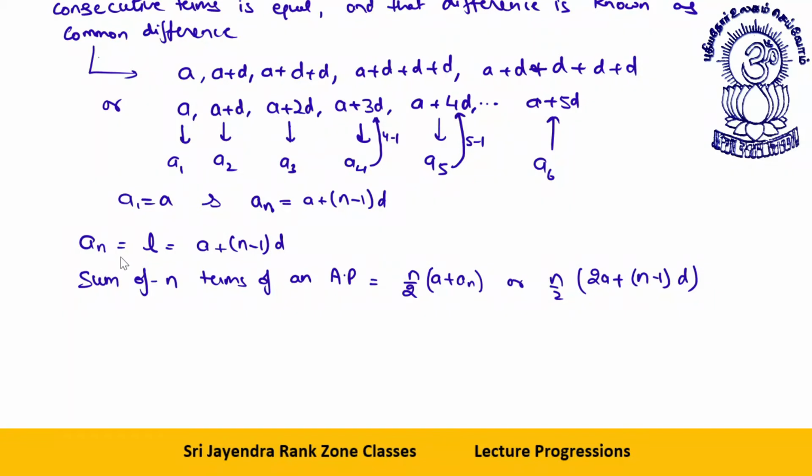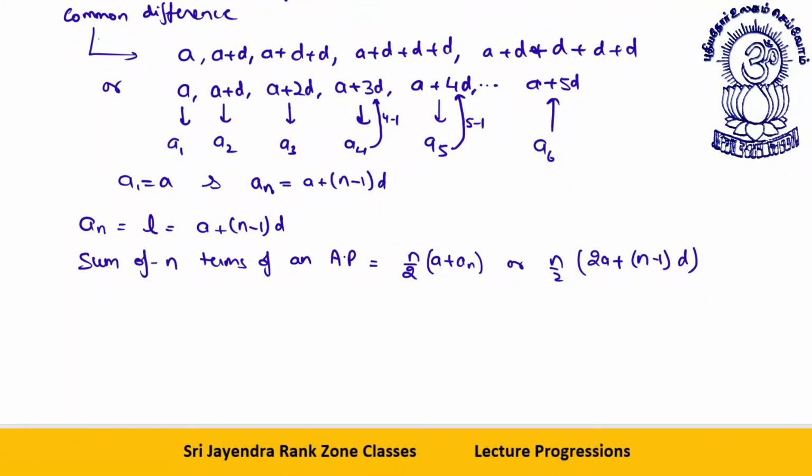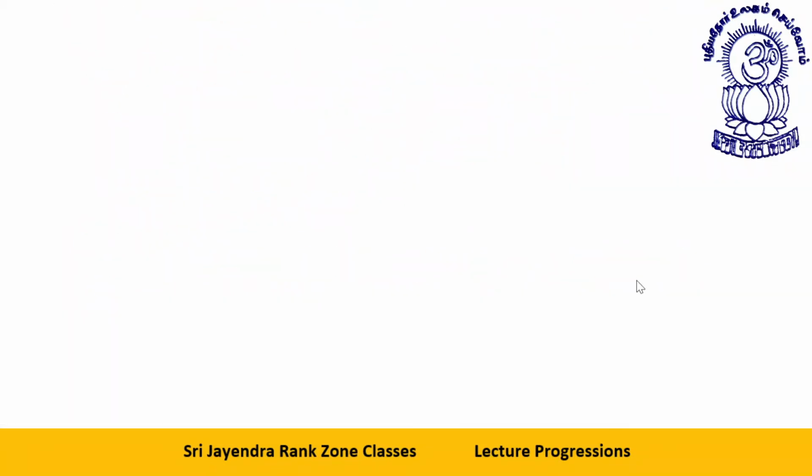Suppose let's take a simple series, counting from 1 to 12.